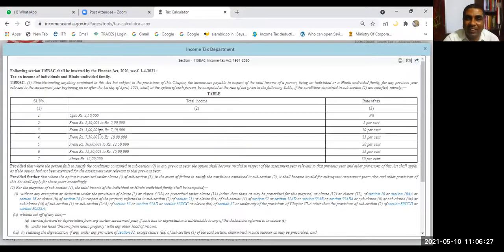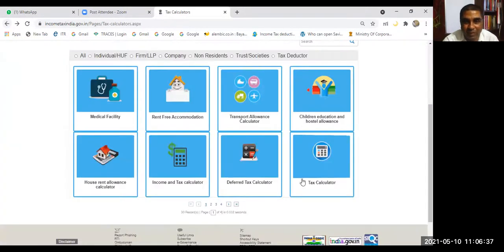You see, you can directly read 115BAC. This is, you see, 5%. Are you getting it? Yes, sir. So you can understand. Okay, once again, I'm taking you to the tax calculator.